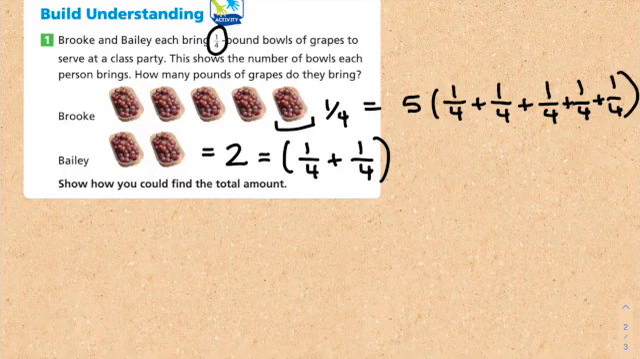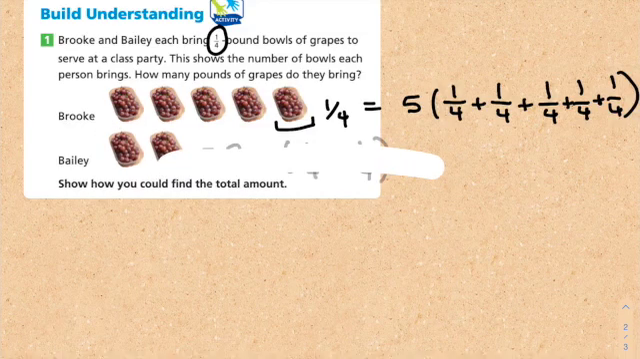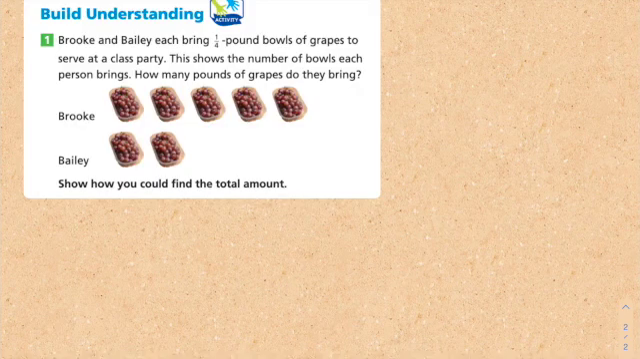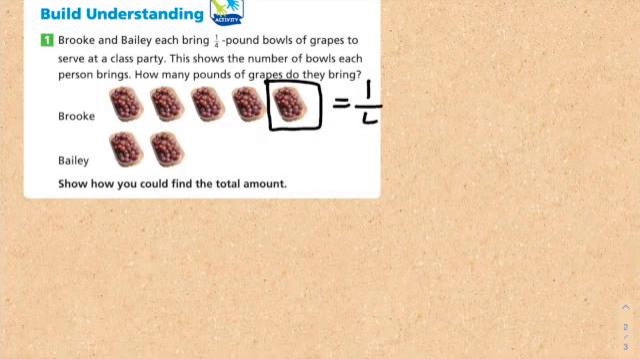So the first thing is, what does a unit fraction represent in the problem? Well, a unit fraction represents a bowl of grapes. That's what it is. 1 unit fraction is 1 bowl of grapes. So our 1 bowl of grapes is equal to 1/4. Same with this and this and this and this, all of them.